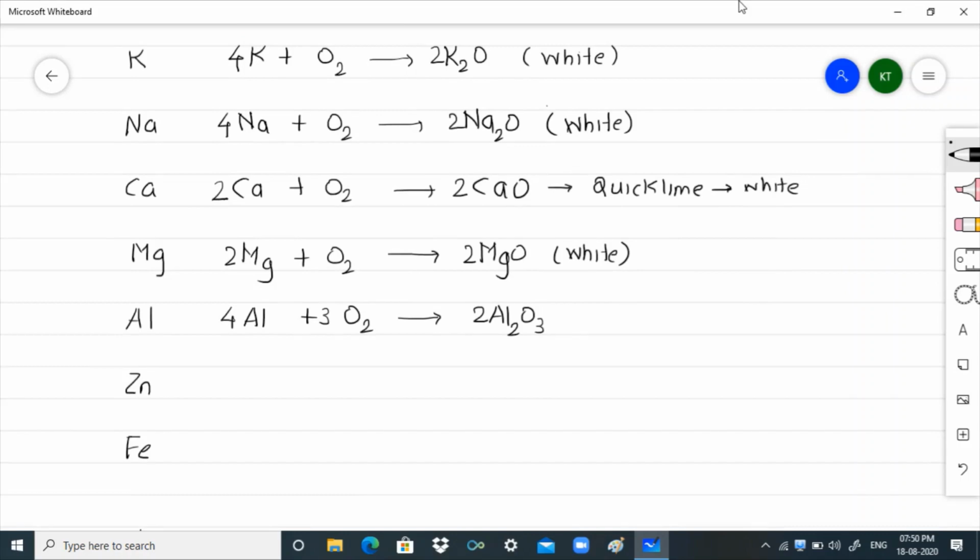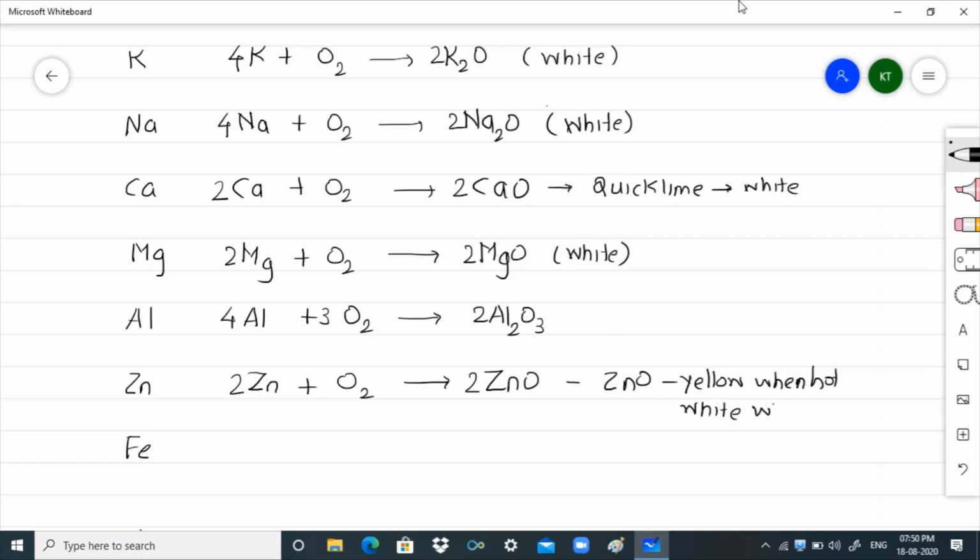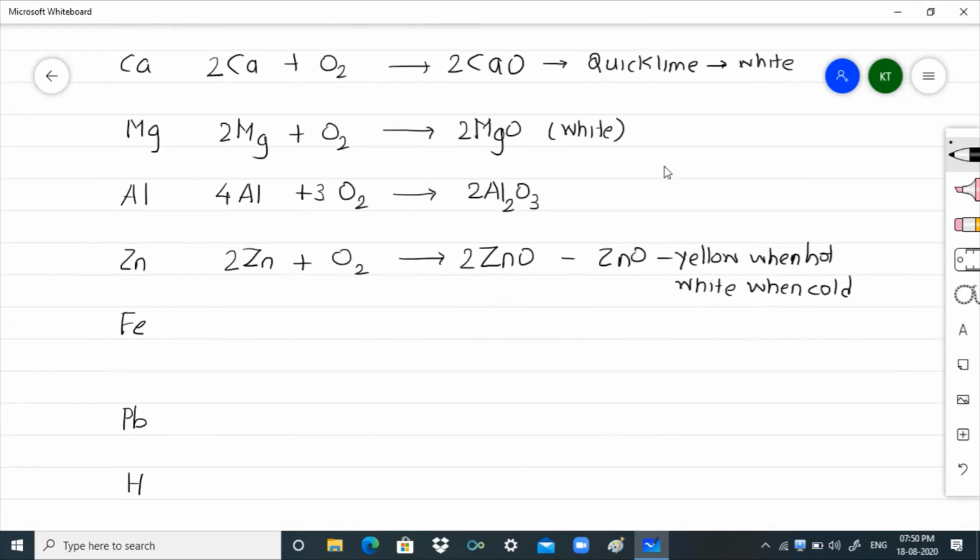Then I have a zinc metal. Zinc metal reacts with oxygen so as to give me zinc oxide. Now this zinc oxide is yellow when hot and white when cold. This is an observation. Zinc oxide, when it is hot, will appear yellow in color, but when it is cold, it will appear white in color.